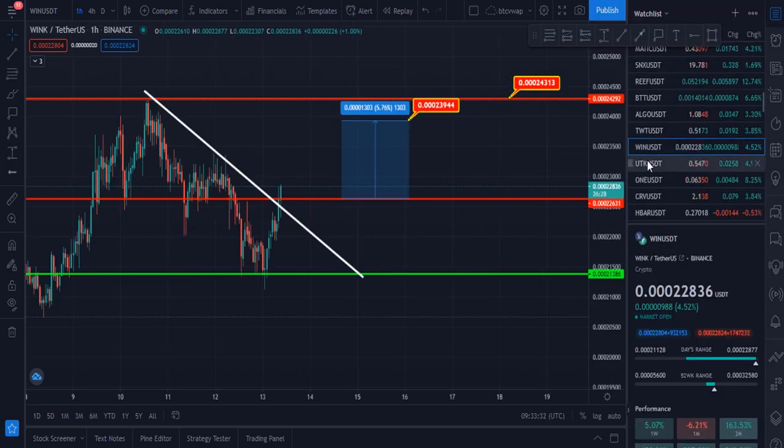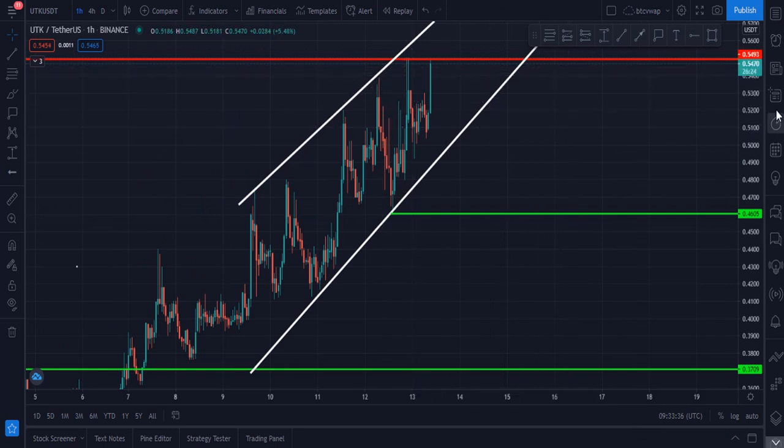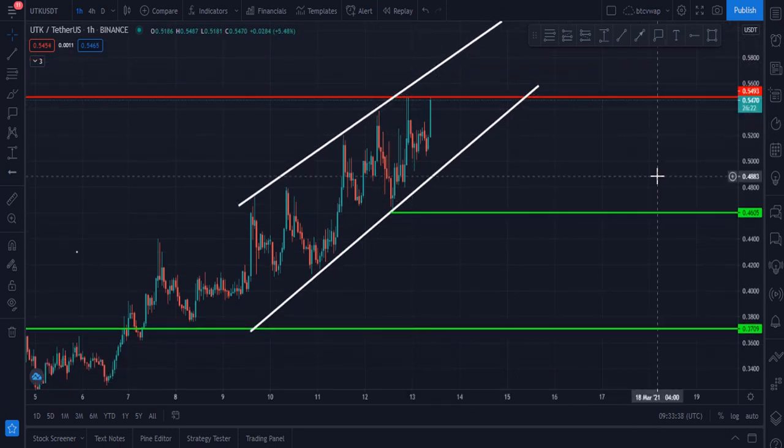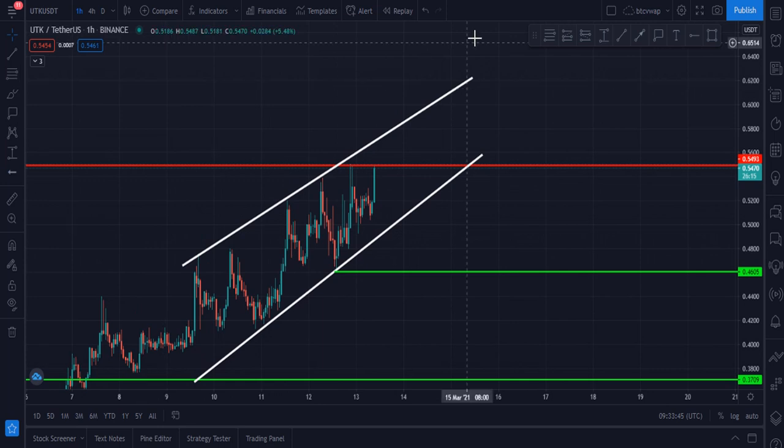My next chart is UTK USDT. UTK is ready to break this upside resistance, which is at $0.548, and once it breaks this, our next target will be according to the pattern.